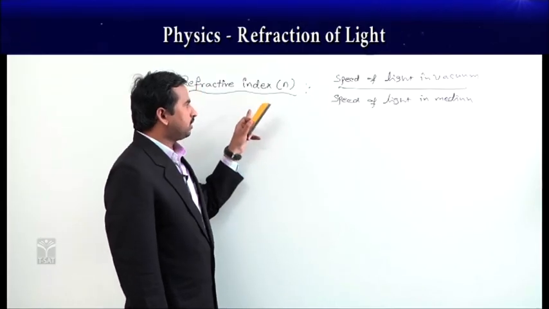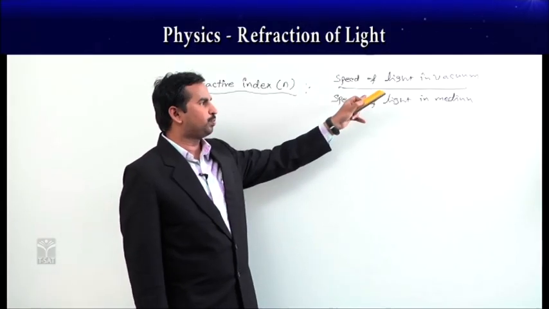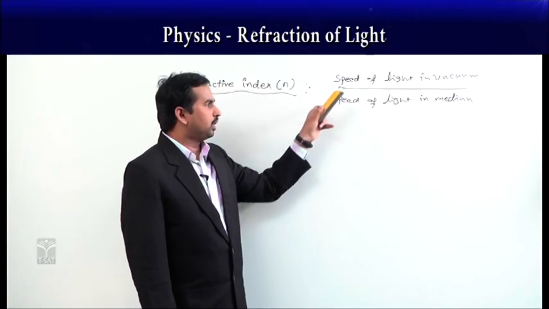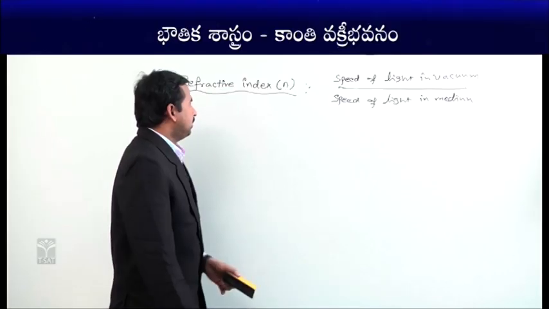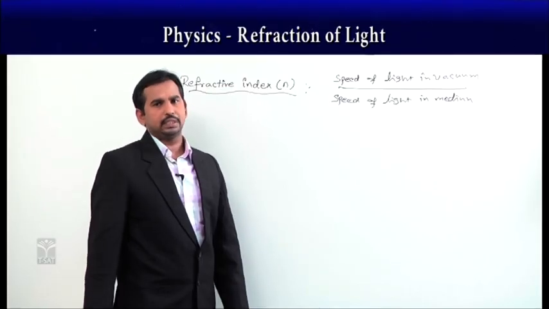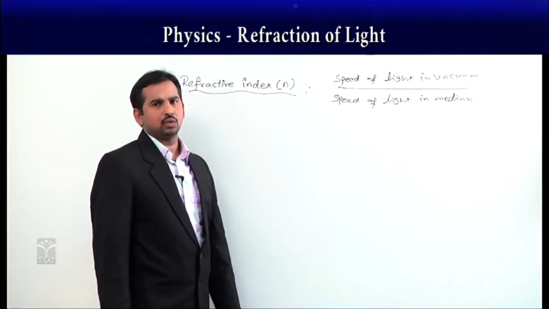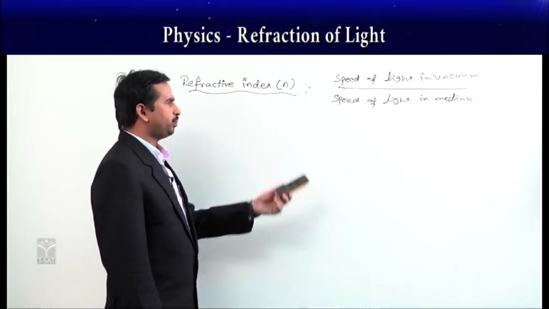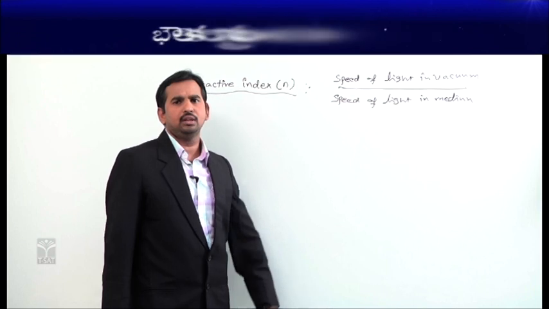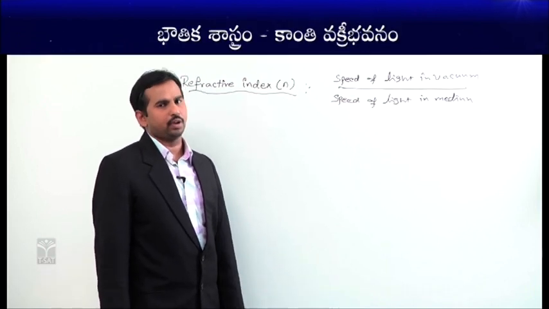So refractive index is nothing but the ratio of the speed of light in the vacuum to the speed of light in the given medium. Then this is called absolute refractive index, when you are comparing the speed of light in any medium with respect to the vacuum.